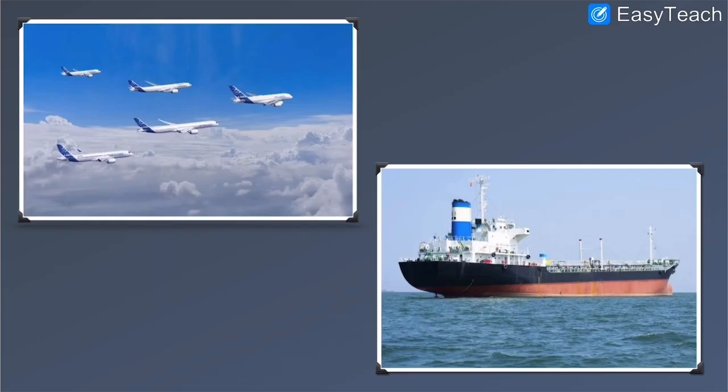Friends, every country has its own geographical boundaries, right? Some countries also have borders at sea level, such as India and Sri Lanka. They are divided through water, through sea.